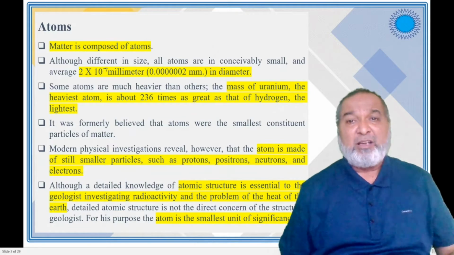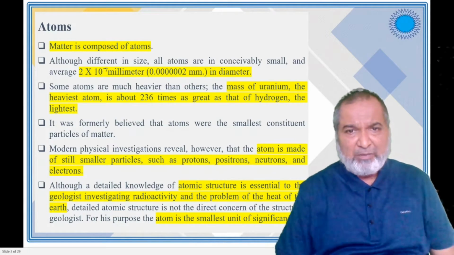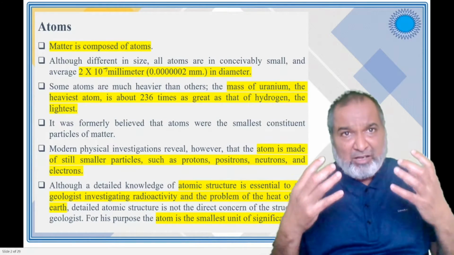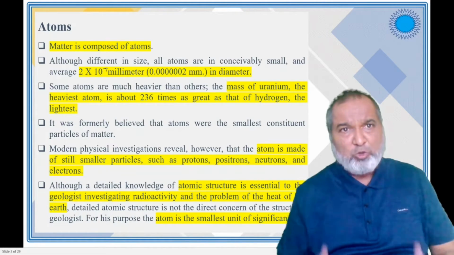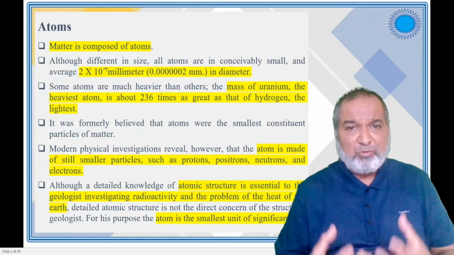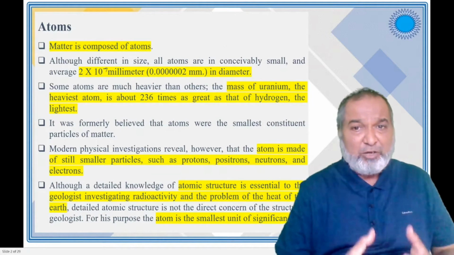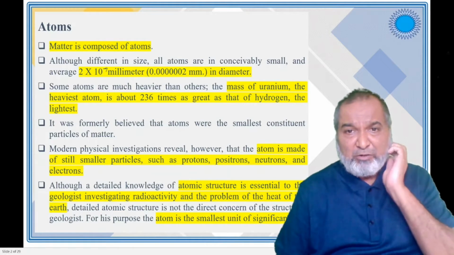When you make the comparison, what is the atom? The atom is a tiny part, and in that also we have different parts. It is composed of protons, neutrons, electrons, and positrons.